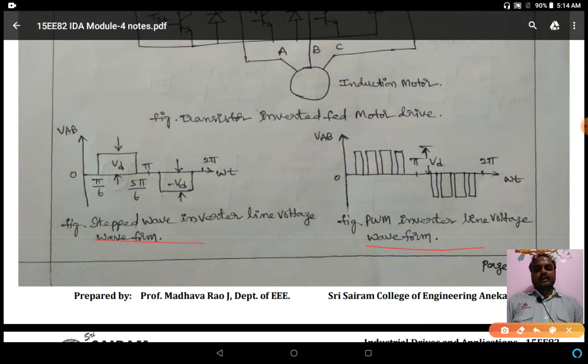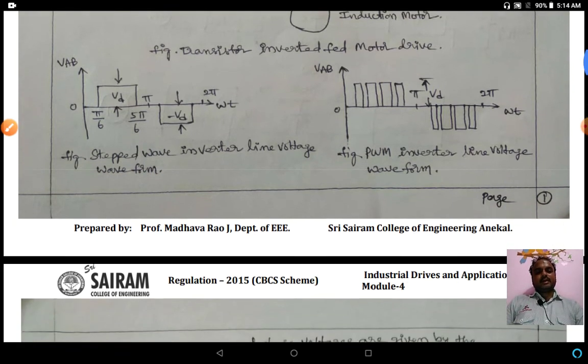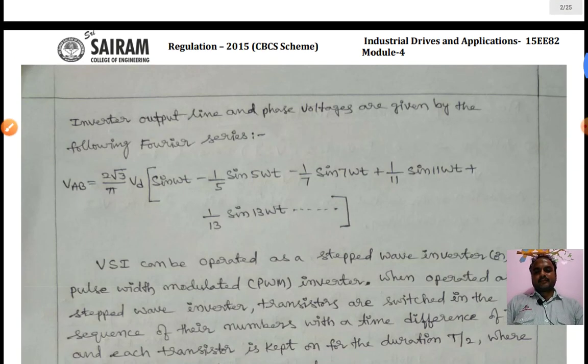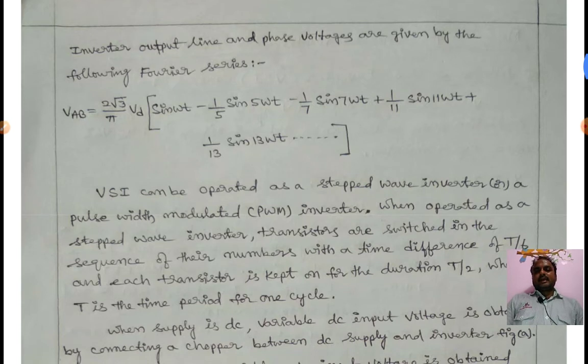We can use either the stepped wave or the PWM inverter line voltage waveform in induction motor drives. The inverter output line and phase voltages are given by the following Fourier series.